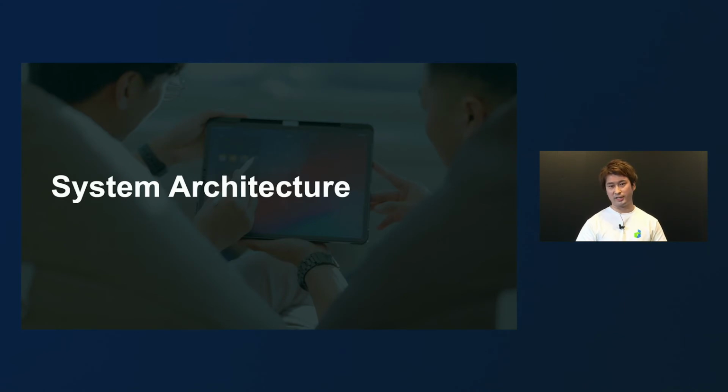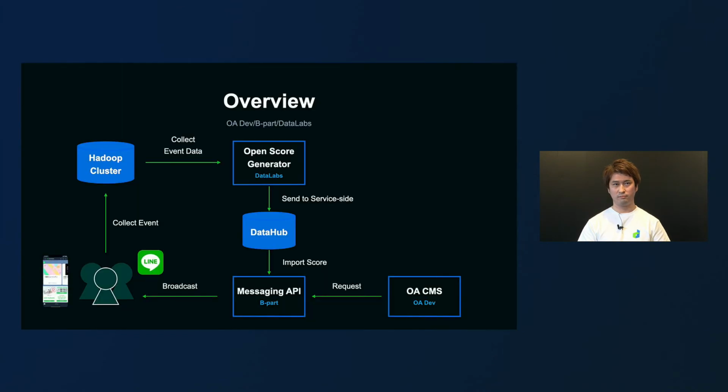Next, I will talk about the system architecture to broadcast messages. This slide shows the overview of our system to ensure the proper message broadcast through Open Score Generator. This system was co-developed by 3 development organizations.